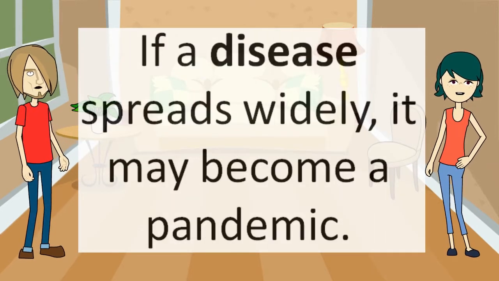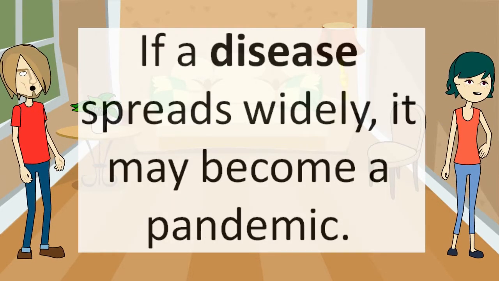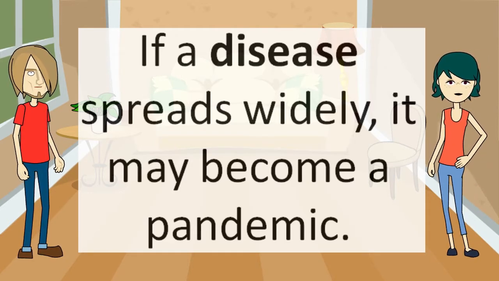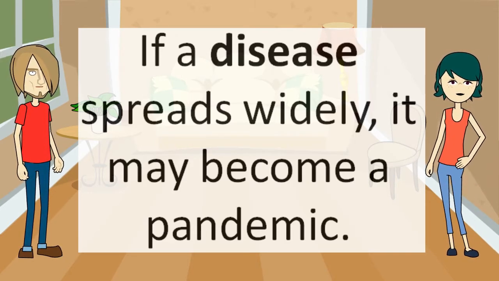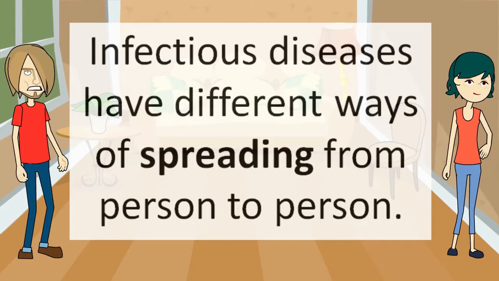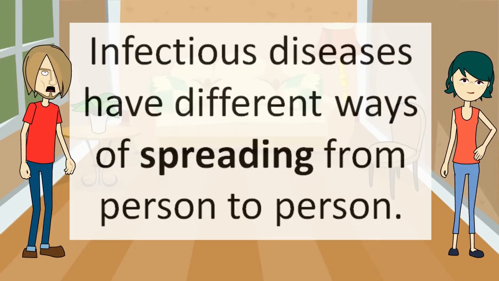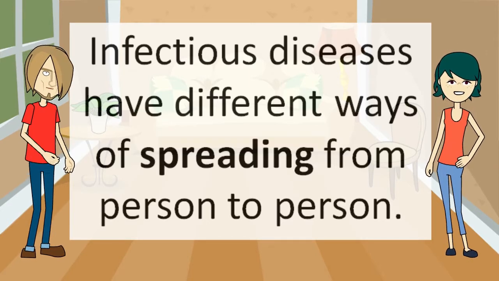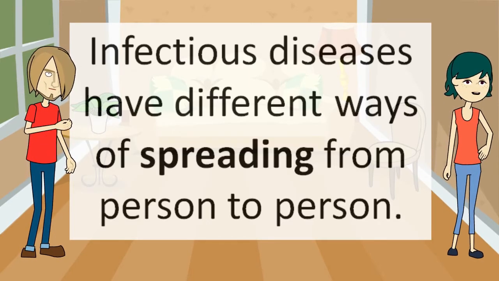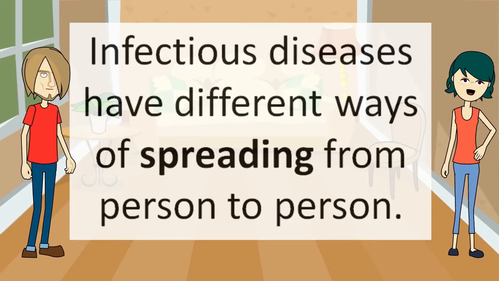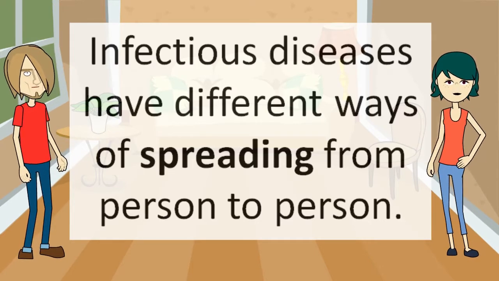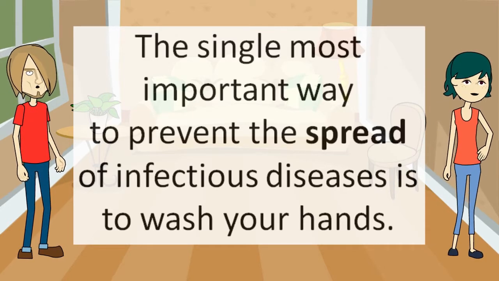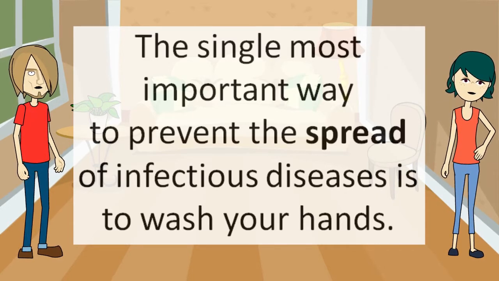If a disease spreads widely, it may become a pandemic. Coronavirus has already spread widely around the world. So it is declared a pandemic. Infectious diseases have different ways of spreading from person to person. That's right. Infectious diseases may spread through air, contaminated food and water, vectors, or through direct contact with a patient. The single most important way to prevent the spread of infectious diseases is to wash your hands.